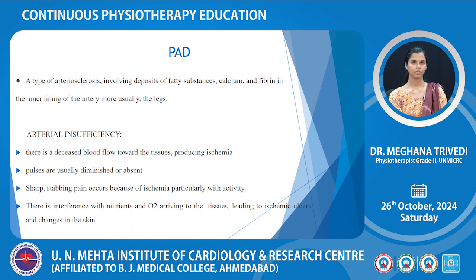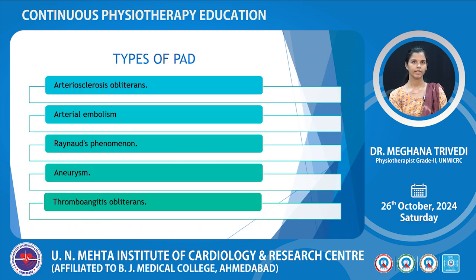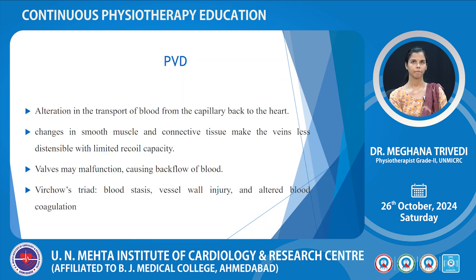Sharp stabbing pain occurs because of ischemia, particularly with activity. There is an interference with nutrients and oxygen arriving to the tissues, leading to ischemic ulcers and changes in the skin. Types of peripheral arterial diseases: mainly there are 5 types: arteriosclerosis obliterans, arterial embolism, Raynaud's phenomenon, aneurysm and thromboangiitis obliterans.